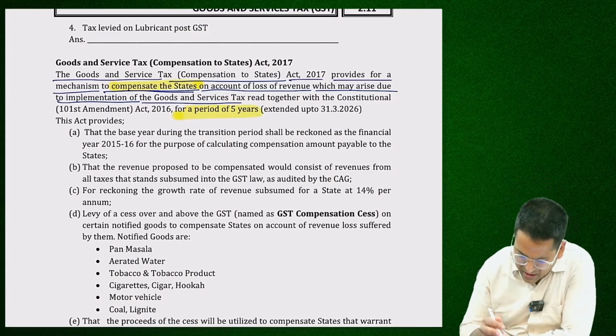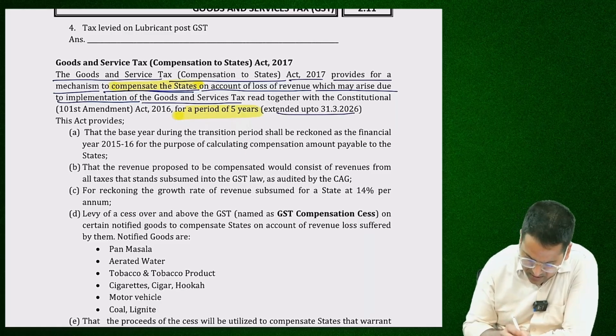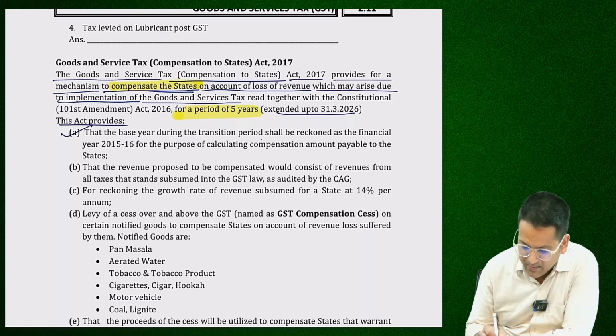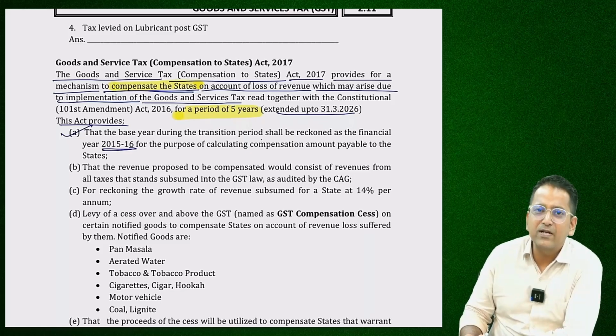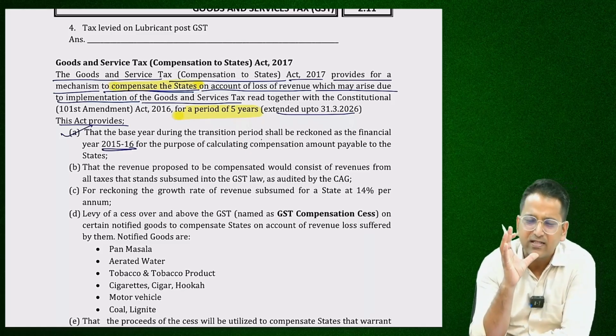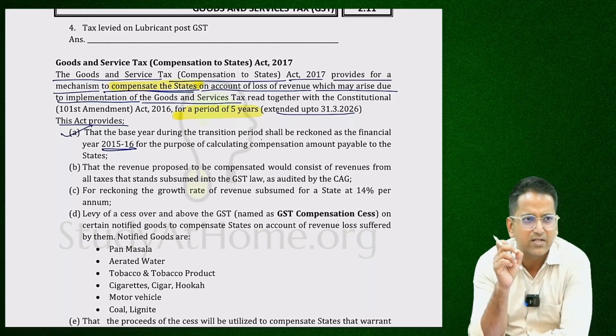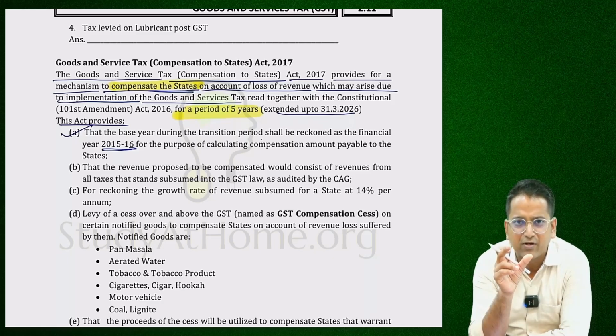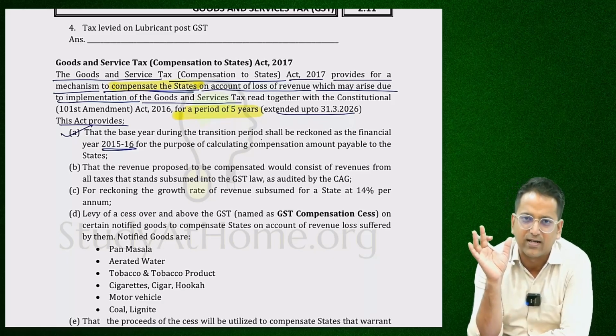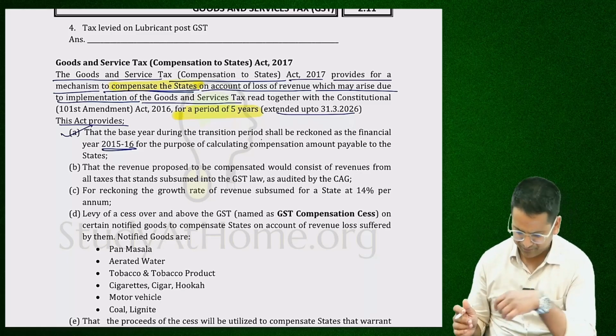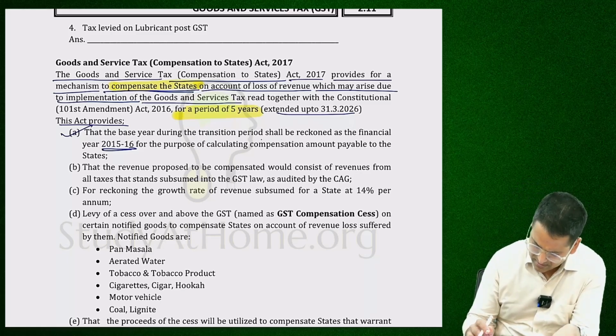It was for 5 years. It's extended till 31st March 2026. Act provides that the base year during the transition period shall be reckoned as the financial year 15-16. And a base year was fixed for 14% growth. That is, we will assume 14% growth every year. Okay? That revenue of 15-16, that year's revenue was considered the base revenue. Okay? What does it mean?